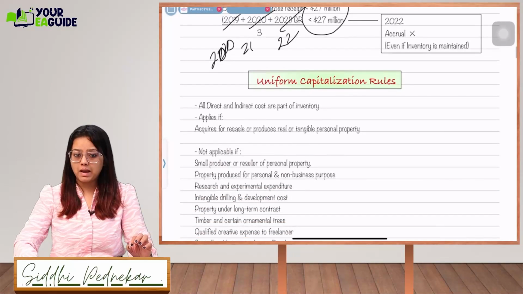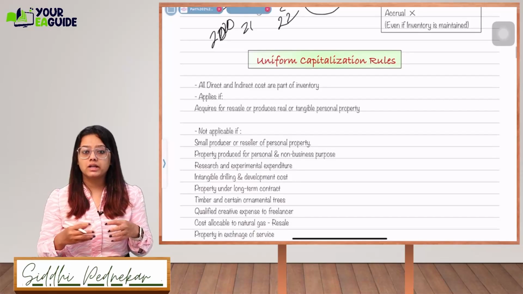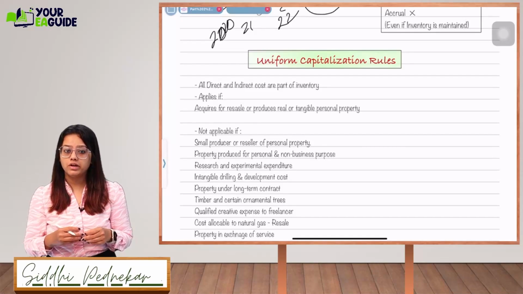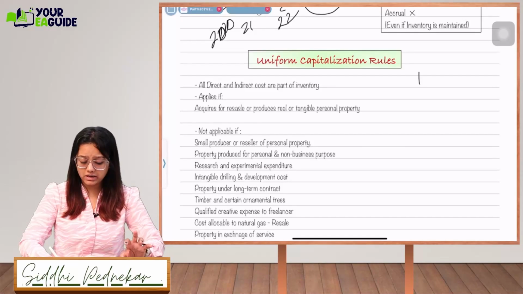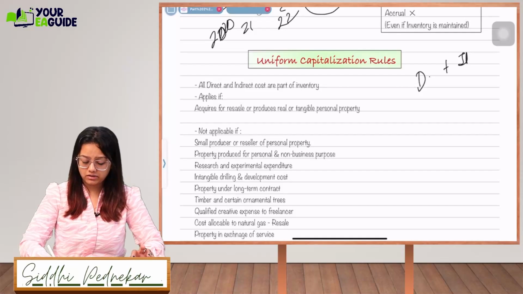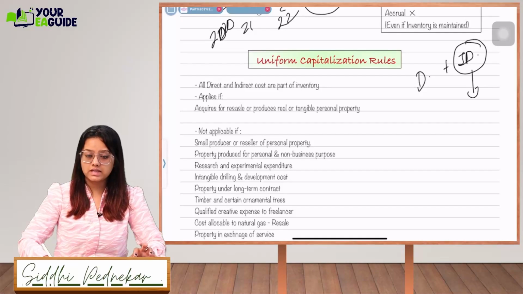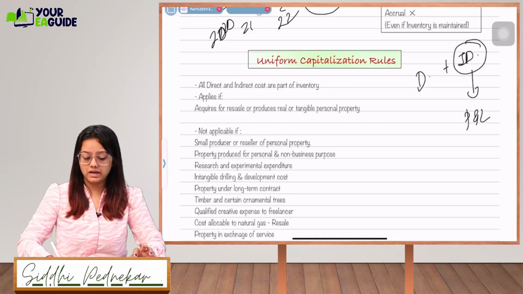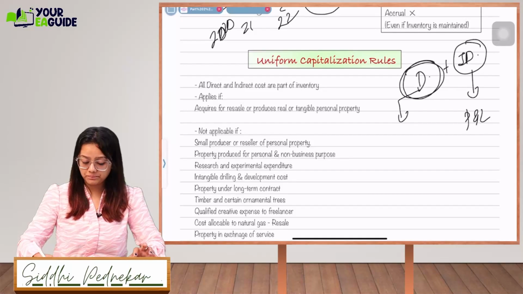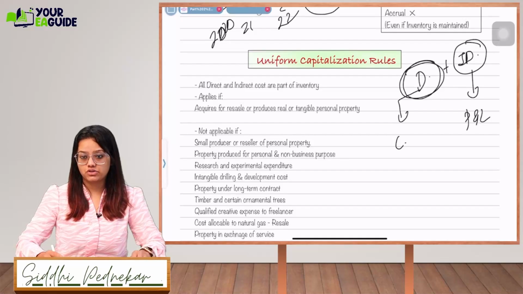What is the uniform capitalization rule, guys? All the direct and indirect costs are part of inventory. Basically, what happens is that the expenses go to the P&L, while the direct costs and capital-related expenses go to capitalization in the balance sheet.